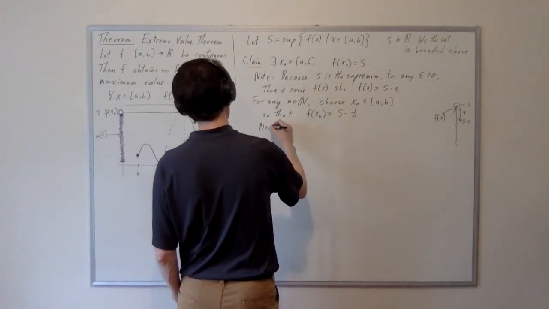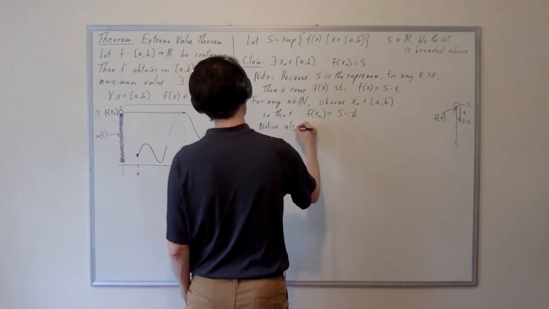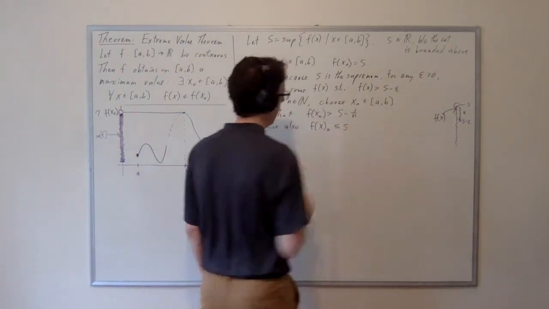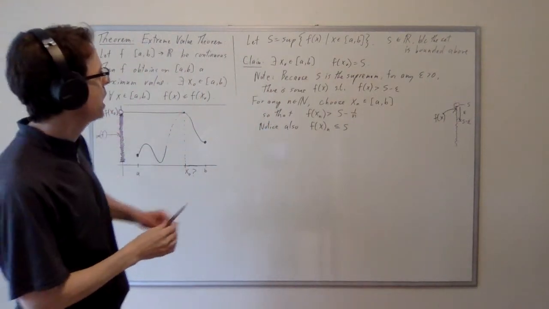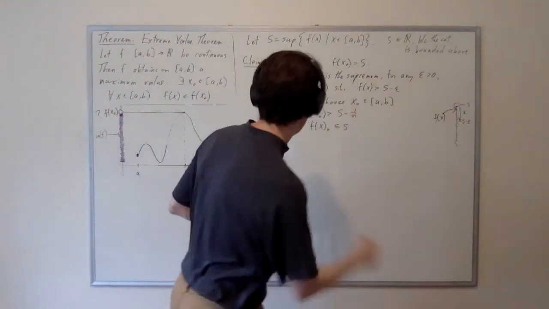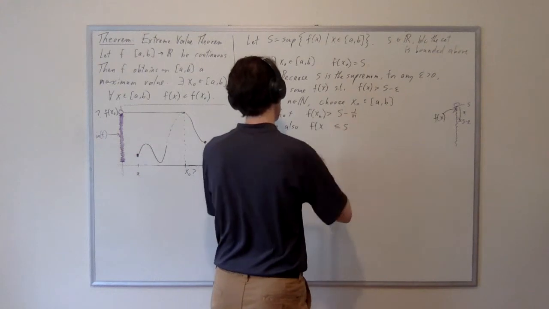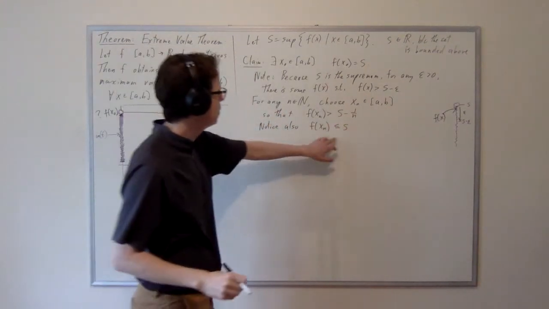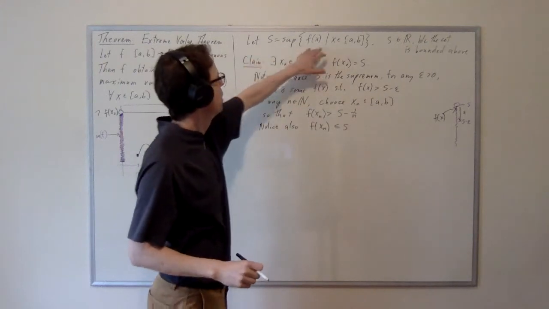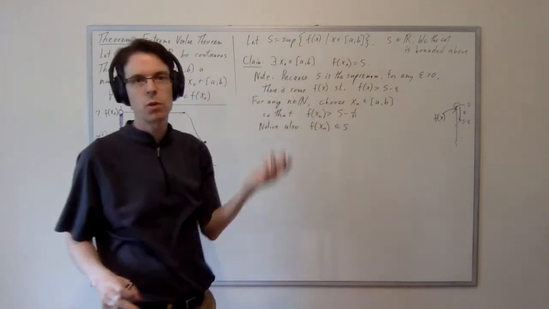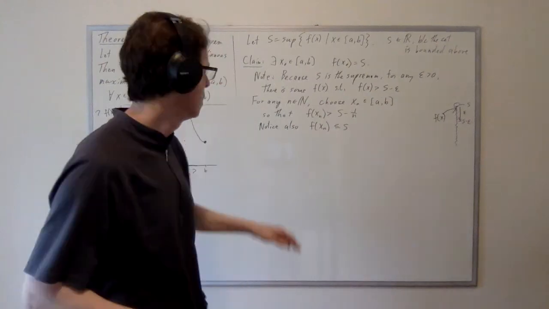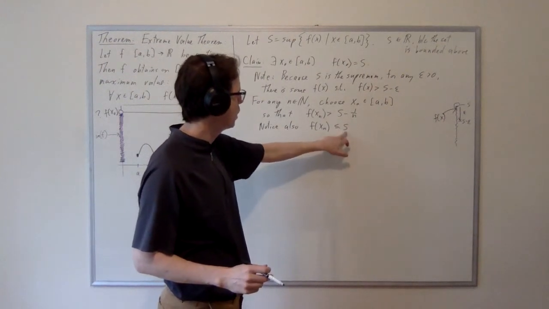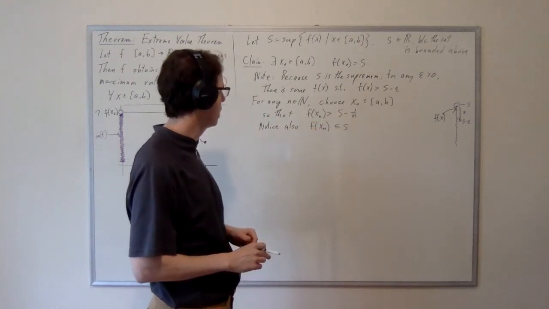So notice also that f of xn has to be less than or equal to s. This should be obvious because s is the supremum of all of these values, and so it is in particular an upper bound for all of these values, so you can't get better than that. So we have f of xn in between s and s minus 1 over n.